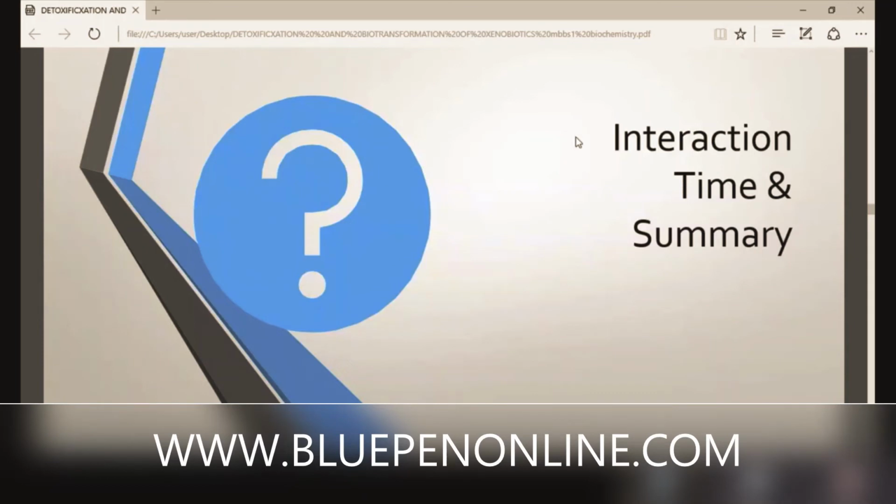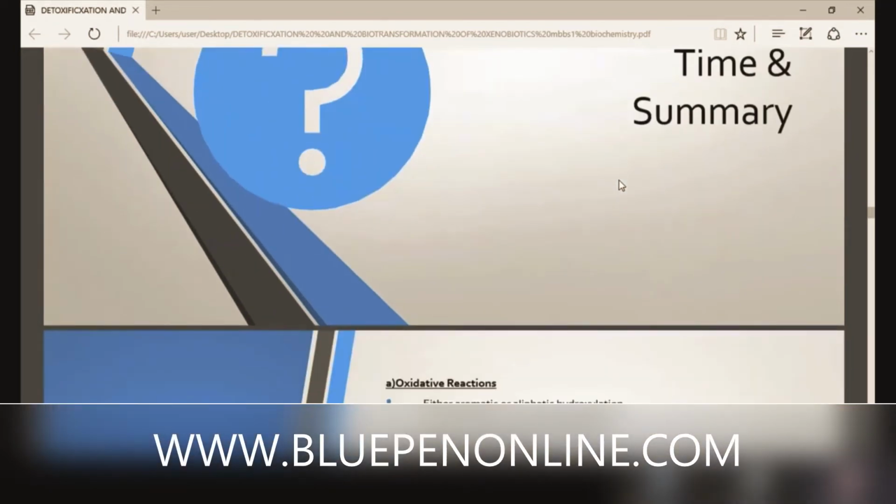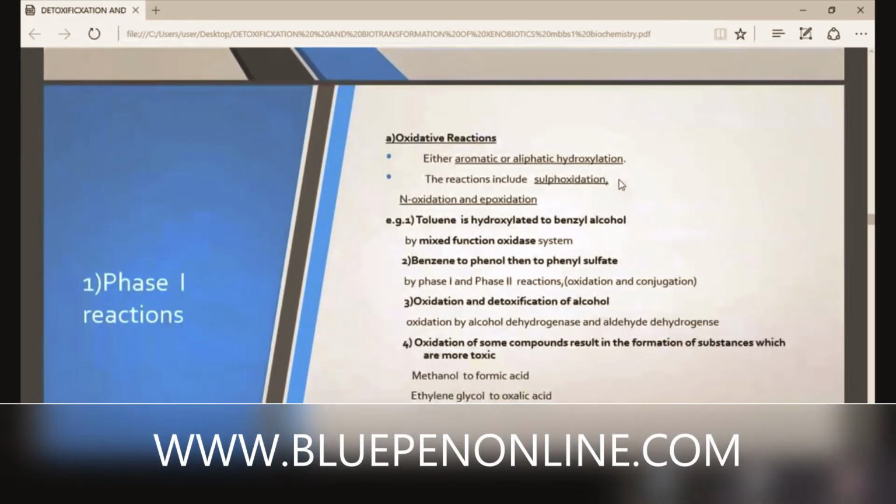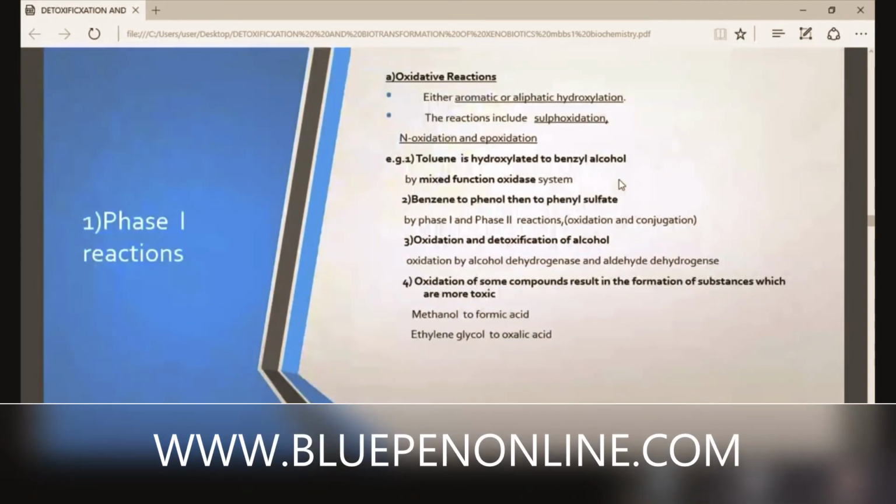Further, they may enter into phase 3. If it is not detoxified through phase 2 reaction, it enters into phase 3 reactions. Then one by one, we are entering into phase 1 reactions, and we are entering into pure chemistry.